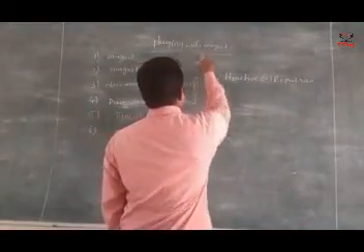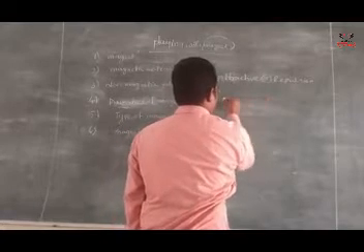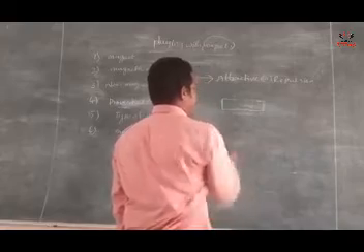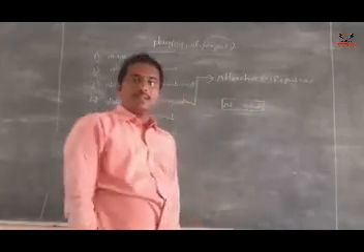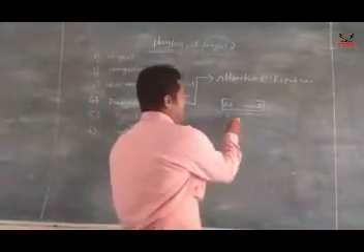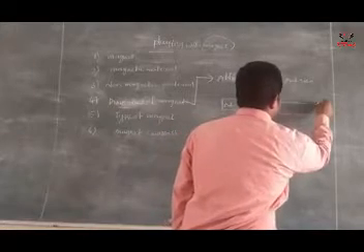Let us see. This is a bar magnet. In this bar magnet, it has a north and south pole. Bring another magnet near to the first magnet.